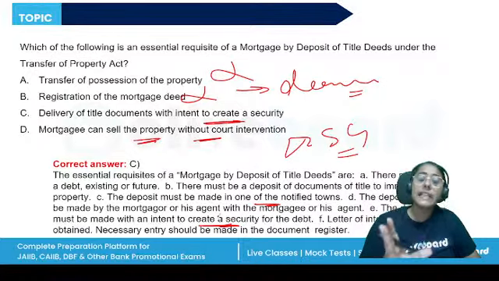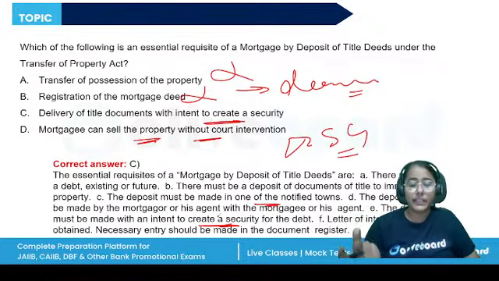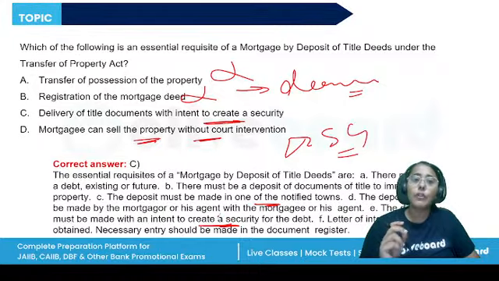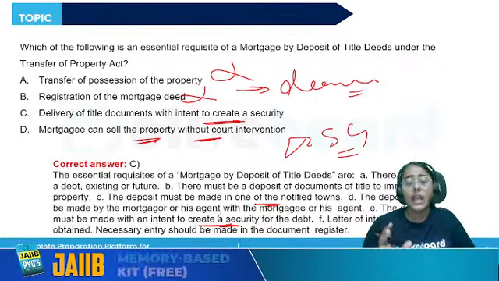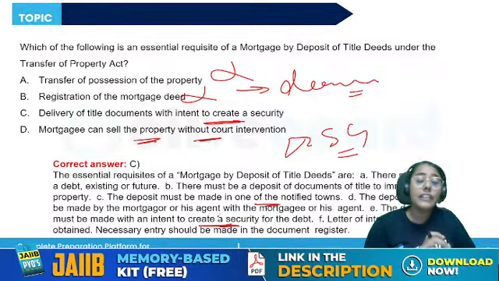The property can be located anywhere in India. The immovable property can be located in any state, any town. But this mortgage deed will be signed only in the notified towns. Bombay, Kolkata, Chennai, or any other town notified by the central government.